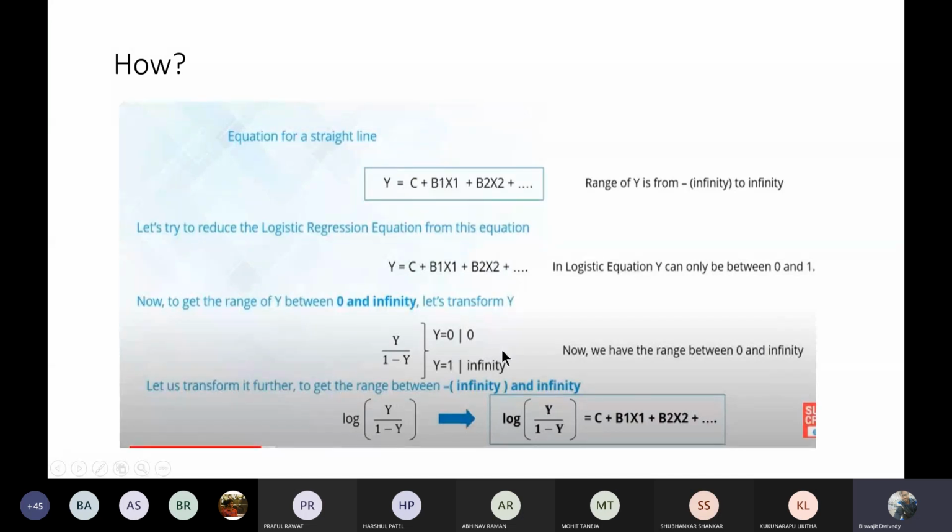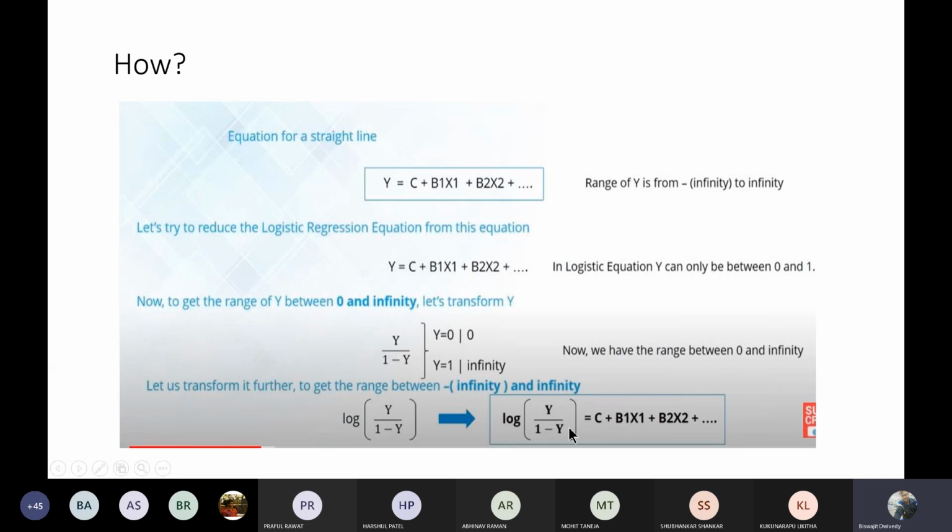So instead of directly writing y by 1 minus y, we have to take the logarithm of that. If I take the logarithm, log of 0 will be minus infinity, and log of infinity will be infinity. The final equation can be written in this form: log of y by 1 minus y equals c plus b1 x1 plus b2 x2, whatever terms are there on the independent variable side. I am not changing that one. I am just modifying the dependent variable side.